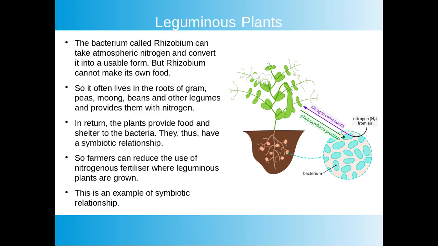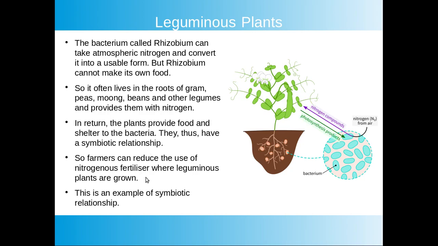Now, what is the connection between the Rhizobium bacteria and leguminous plants? This bacteria cannot make its own food, so it lives in the roots of the leguminous plants. Rhizobium provides nitrogen compounds to the plant, and the plant in return provides food and shelter to the bacteria.